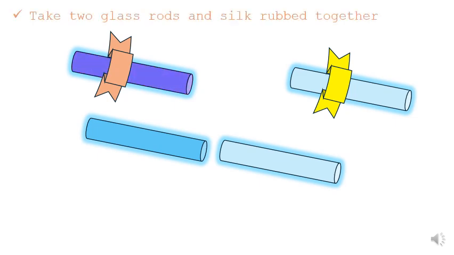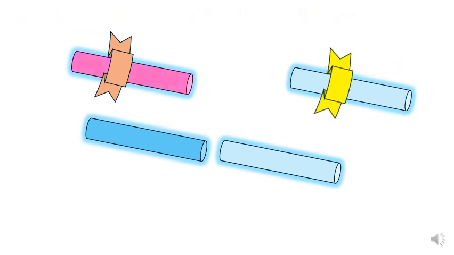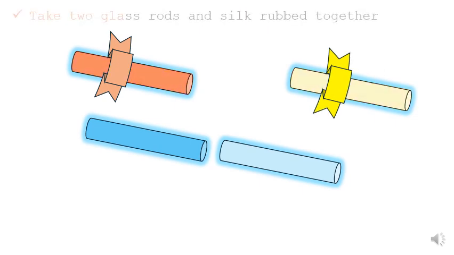Now I take a second glass rod and rub it again with silk. This glass rod also will be charged. Depending on the characteristic, this glass rod will hold a positive charge, as I mentioned. Now both glass rods are charged with a positive polarity. I will explain what polarity is. If you keep both nearer, what will happen?